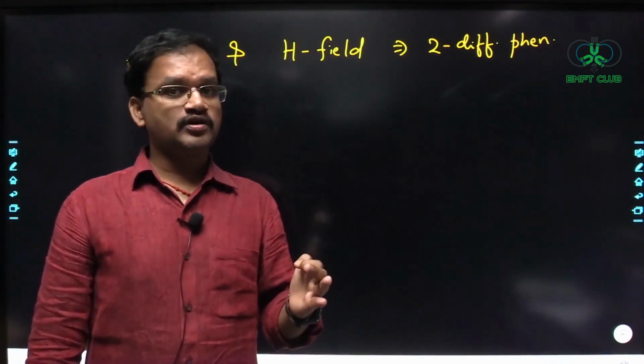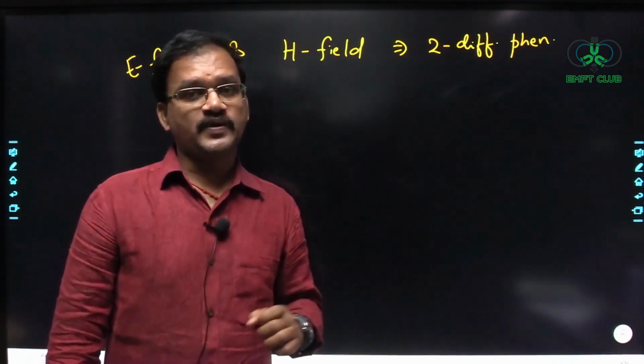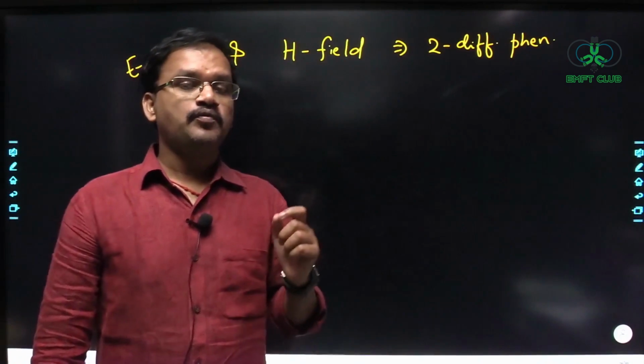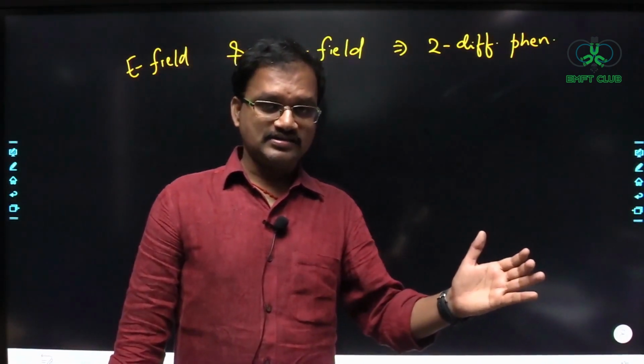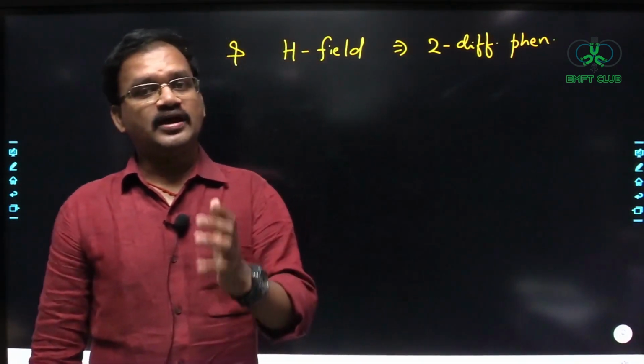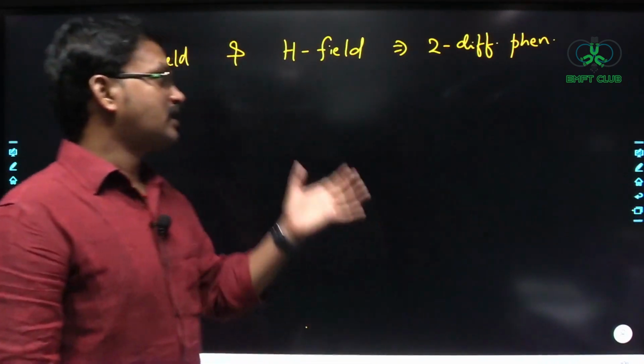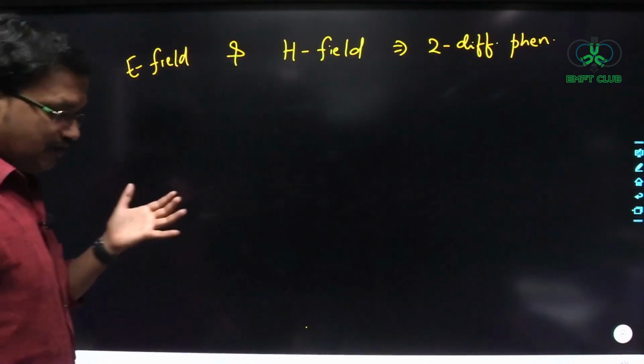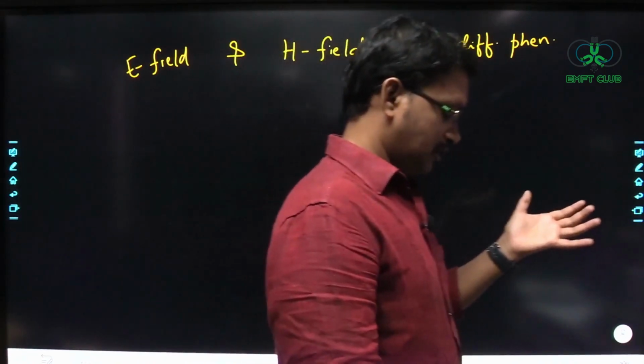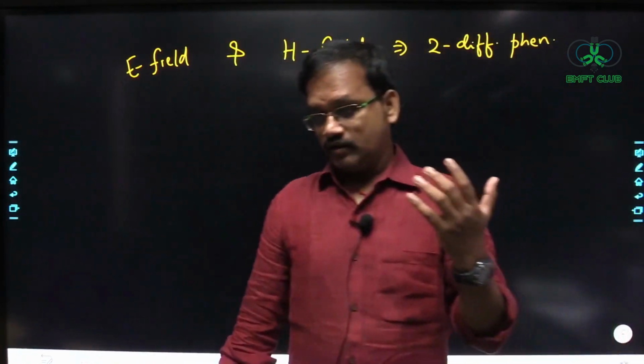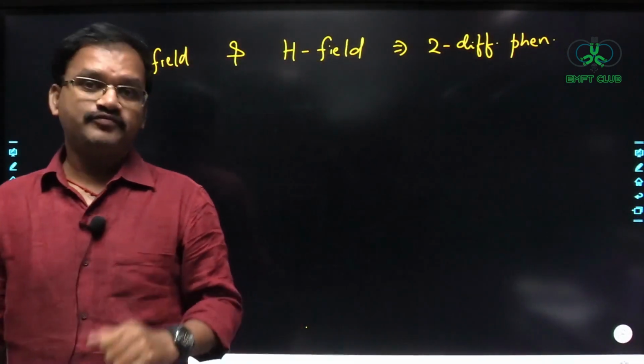Static fields means the fields are not varying with respect to time. In that case, we can treat the electric field as a separate phenomenon and the magnetic field as a separate phenomenon. Their assumption is correct whenever we are dealing with static fields.